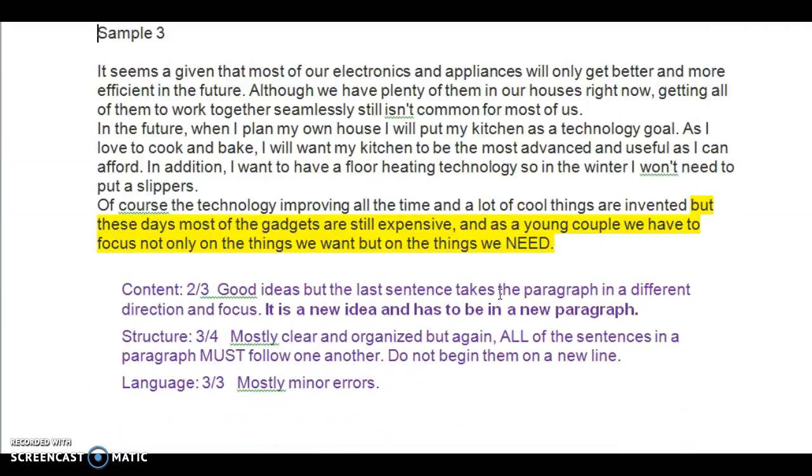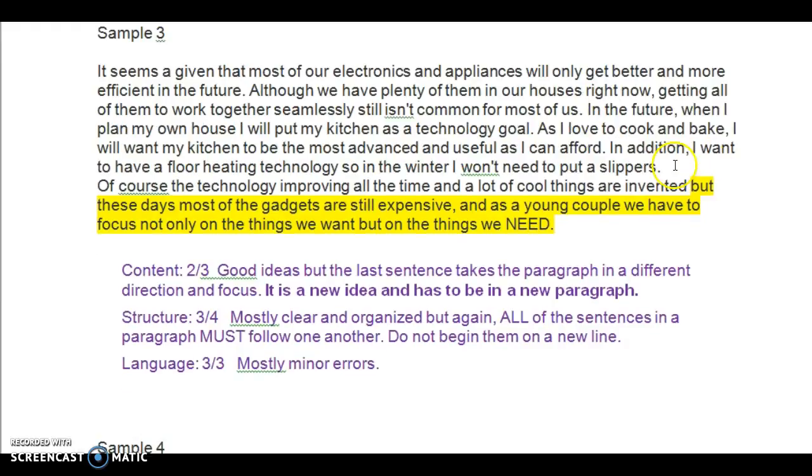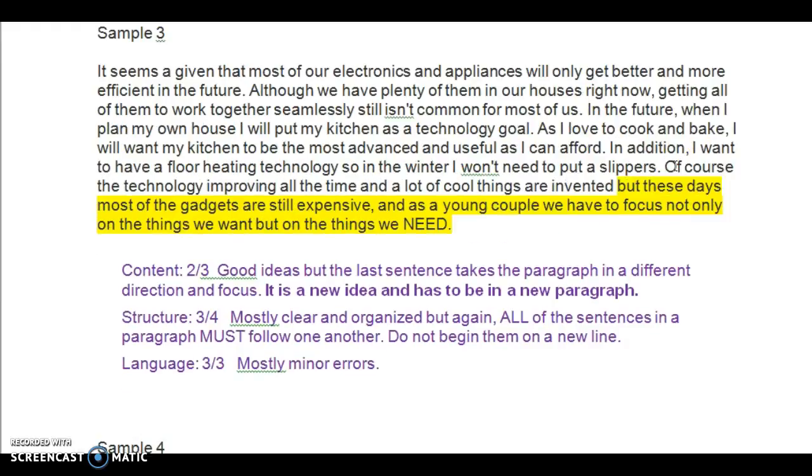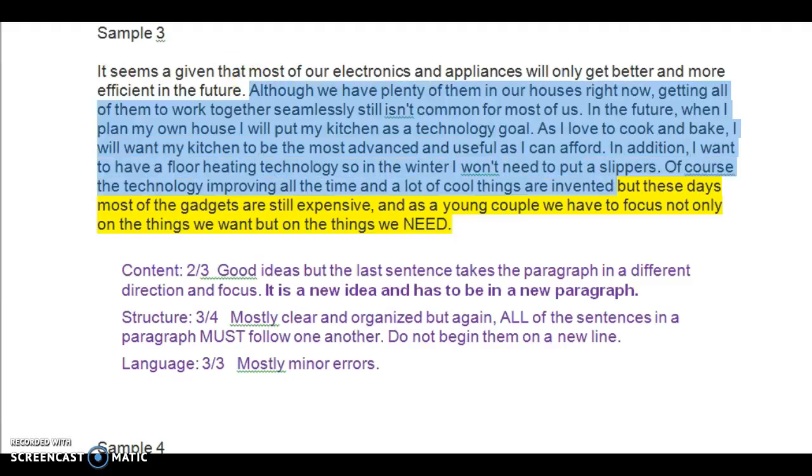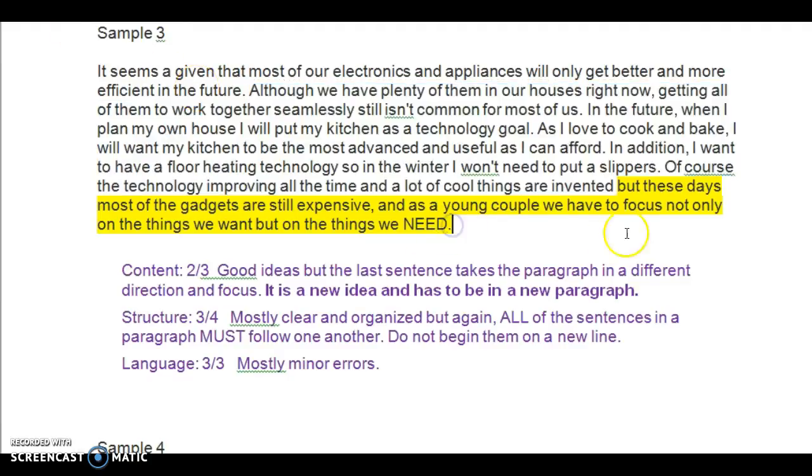Sample 3 was quite good, but again, we need to put all of the sentences together. Not little chunks of things. Everything needs to be together. And I read this, and it's talking about how it seems a given that most of our electronics and appliances will only get better and more efficient in the future. That means that all of this supporting information must support this idea. And the concluding sentence needs to somehow repeat or emphasize that idea.